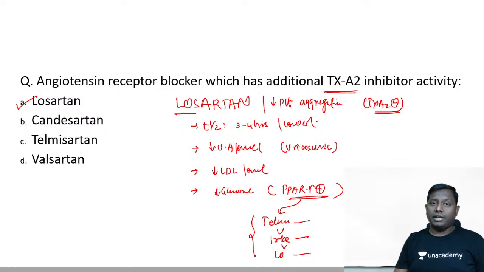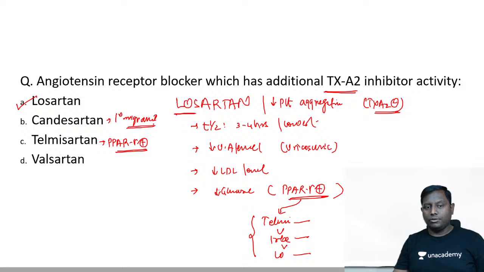Thromboxane A2 is a prostaglandin that causes aggregation of the platelet and also causes vasoconstriction. Once you see that this has thromboxane A2 inhibiting property, the platelet aggregation will be reduced. Telmisartan, as I told you, is an important drug having PPAR gamma agonistic property, therefore preferred in diabetics. Candesartan is a drug preferred for prophylaxis in migraine. It can also be used in hypertension, but it is the preferred drug for migraine.